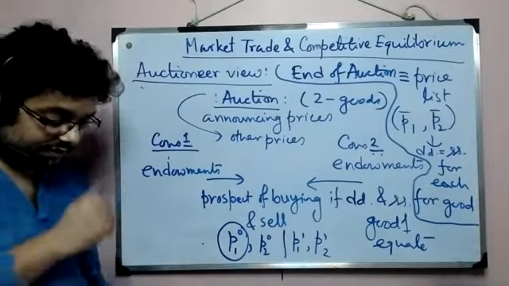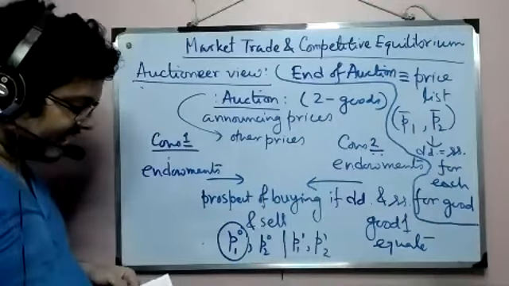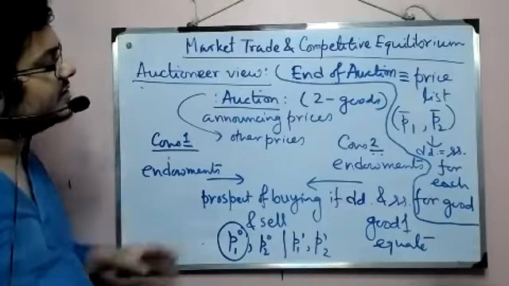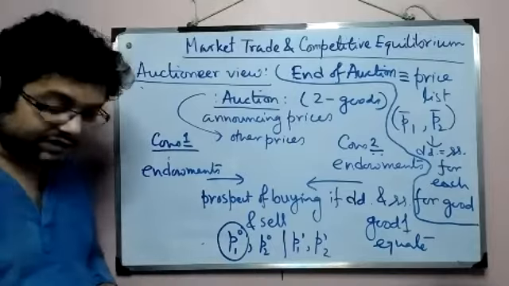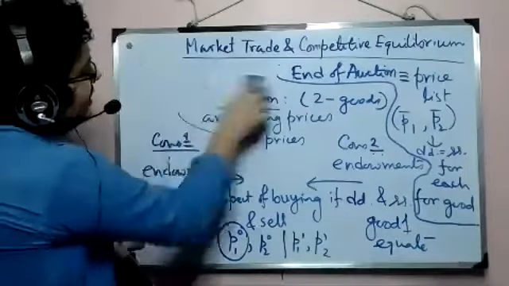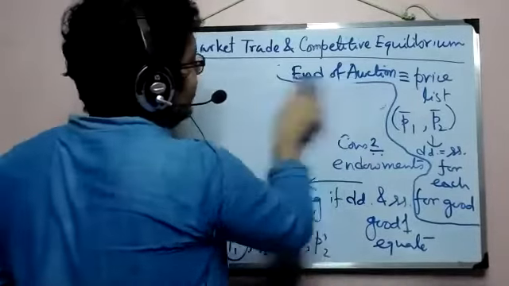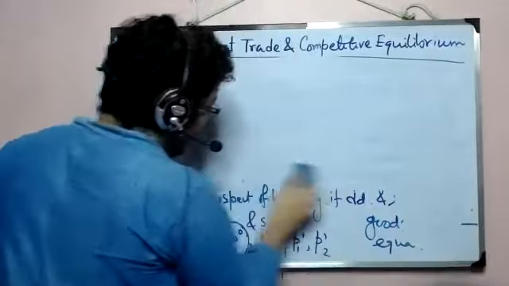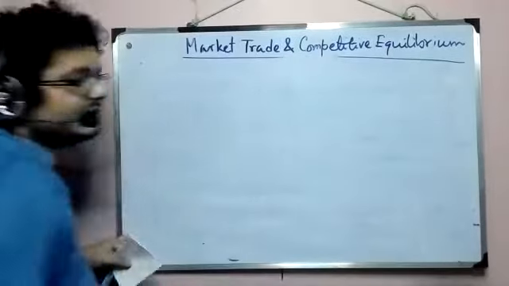Anyways, given this verbal description, if I want to achieve this kind of thing in a market trade, what do I need? First of all, I said earlier also that the competitive structure has primarily one objective, and the objective is to obtain market prices of the goods being traded.